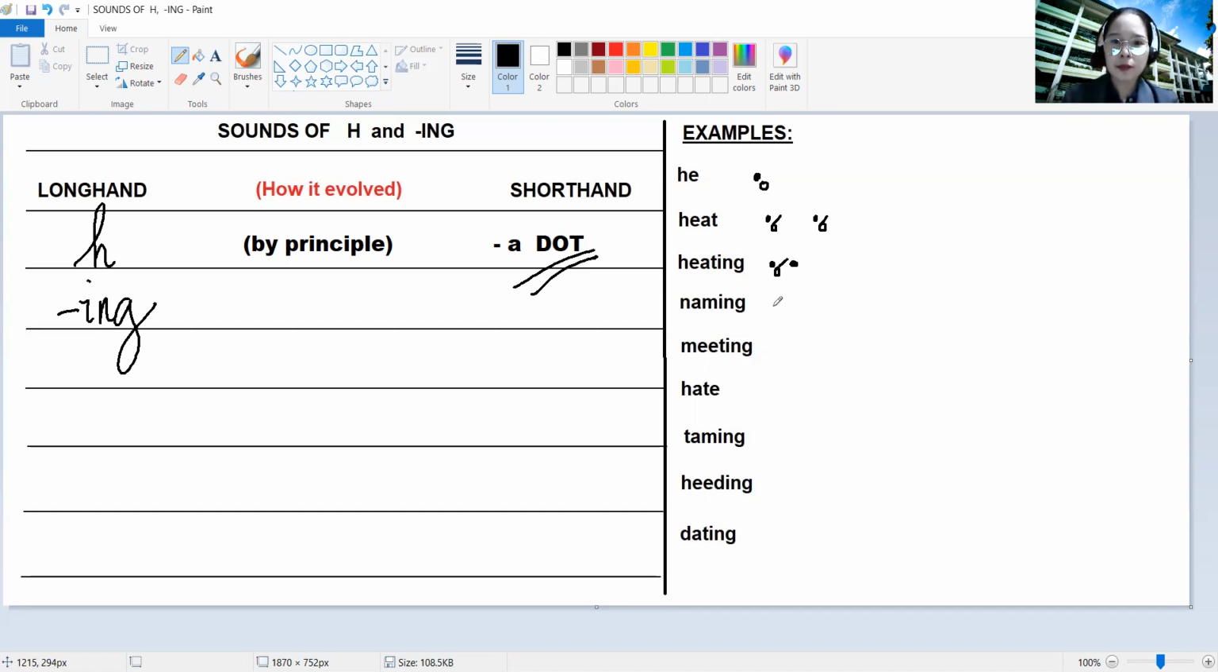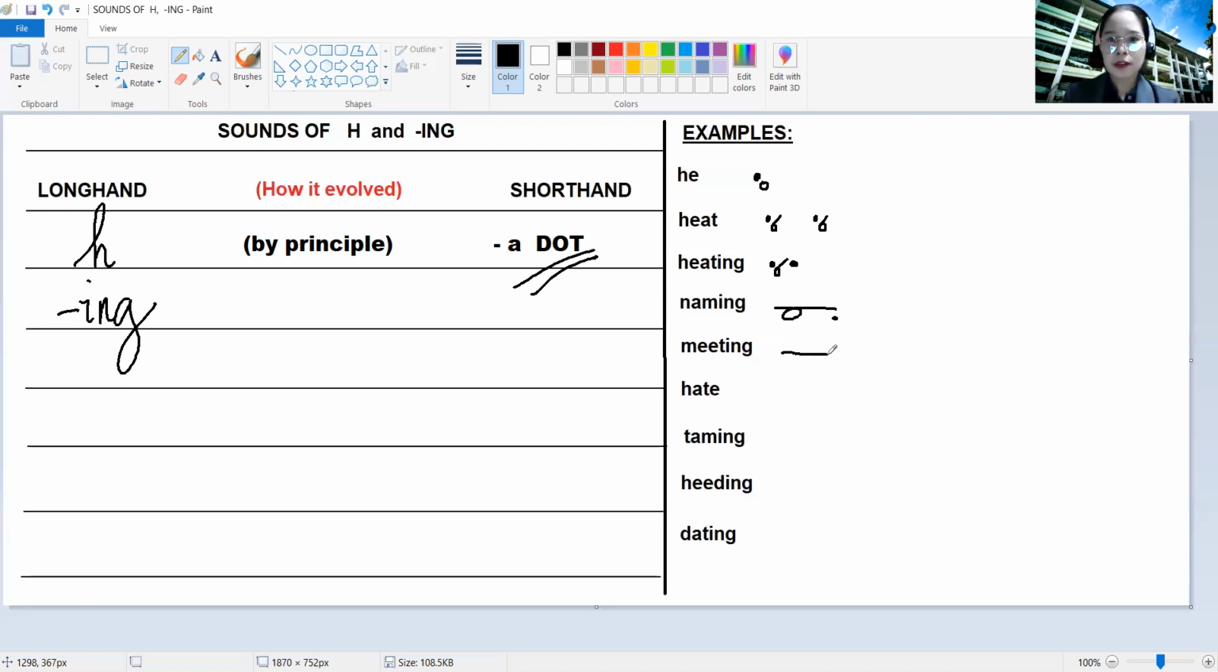Next, we have naming. So naming, we have N, A, let me repeat, N, A, M. I just have to rewrite and make it straight, N, A, M. Without a dot at the end part, it is just name. However, if we want to make it naming, then we have to add a dot here.